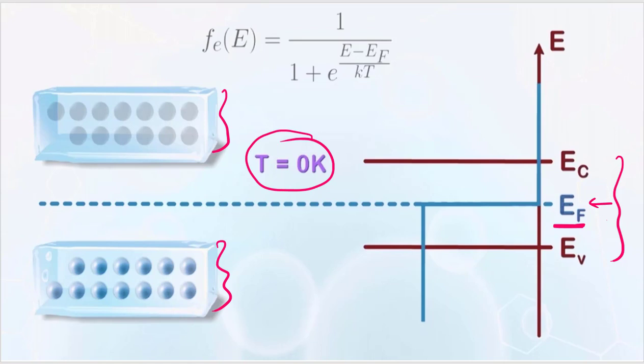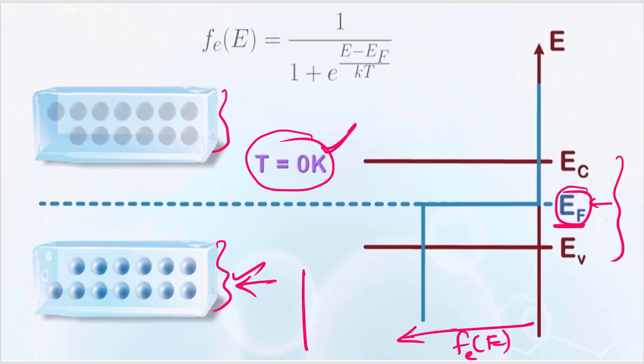Now all the electrons are filled up below this E_F energy level at T equal to 0 Kelvin. So the probability of finding an electron at a particular energy level E in the valence band would be 1 because all the states are filled. This is f of E for an electron.